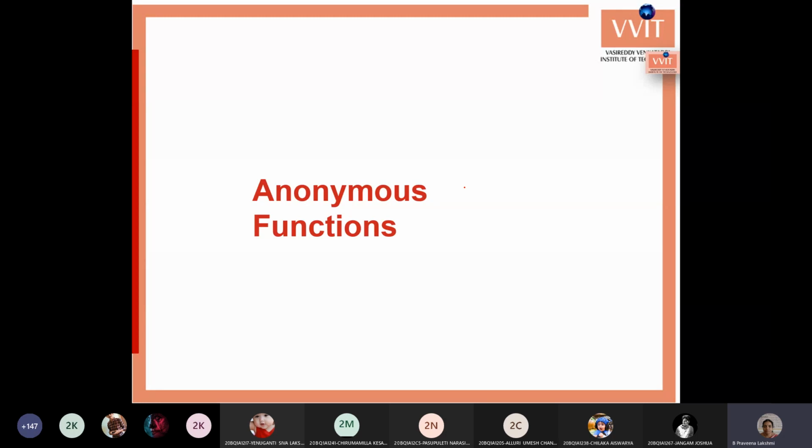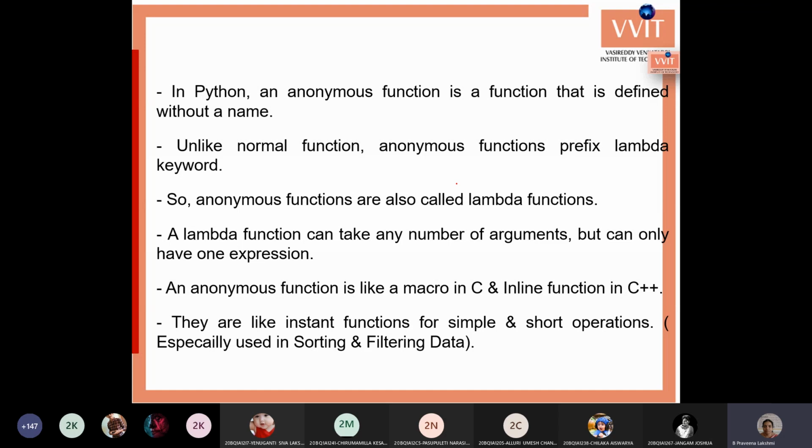Okay, next put the side heading as anonymous functions. These are another type of function within Python. Similar to normal functions, anonymous functions are a different type of function in Python. These functions are defined without a name. This is the main thing that we need to remember for anonymous functions. Anonymous is nothing but no identification.